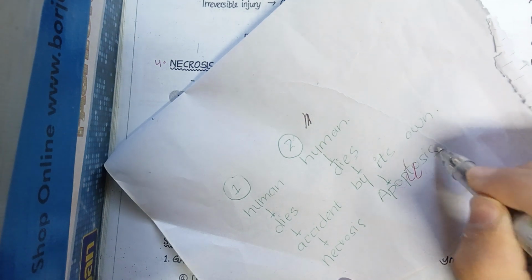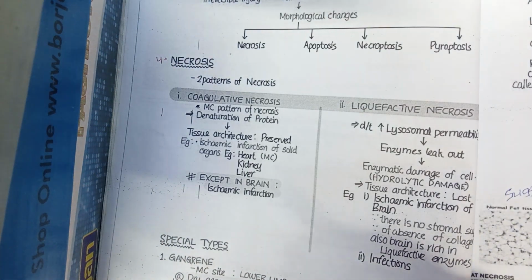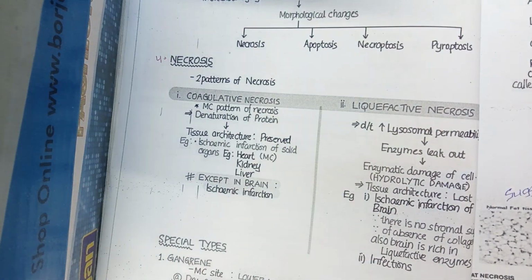So simply, what is necrosis? Necrosis is accidental cell death. Accidental cell death is called necrosis.